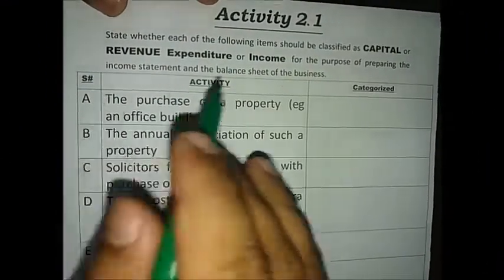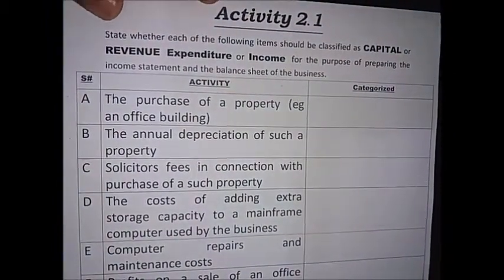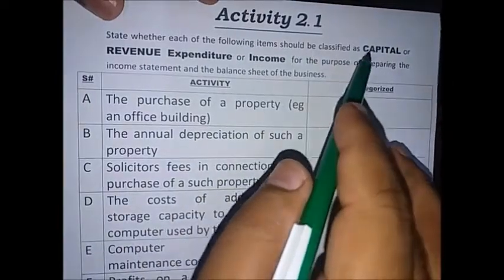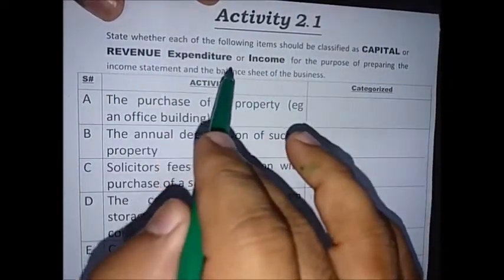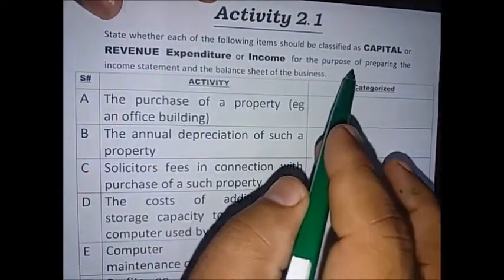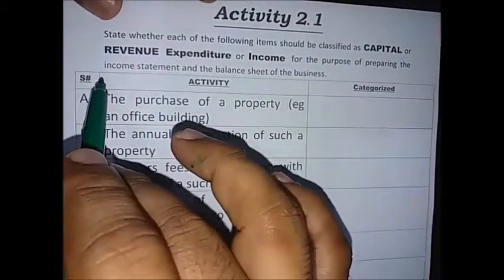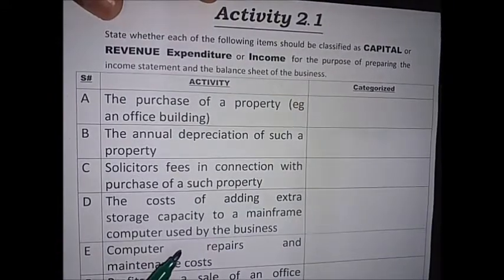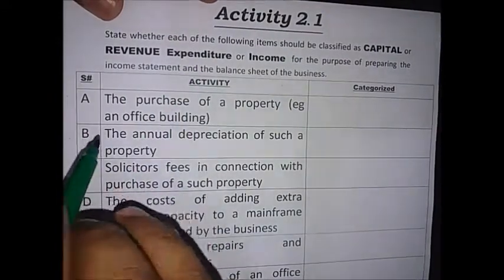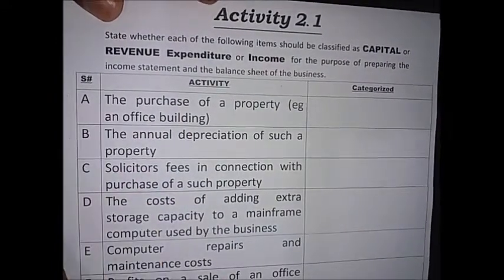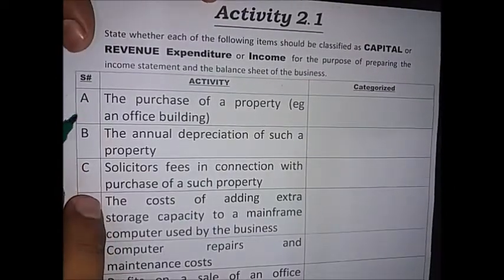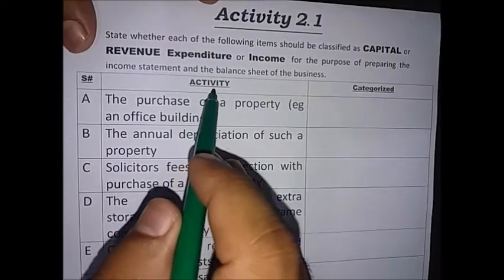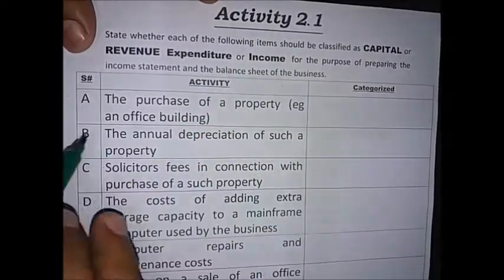Dear students, activity number 2.1 asks us to state whether each of the following items should be classified as a capital or revenue expenditure or income for the purpose of preparing the income statement and the balance sheet of the business. For the solution, the first column is the serial number, the second column is the activity name, and the third column is the categorized activity name.